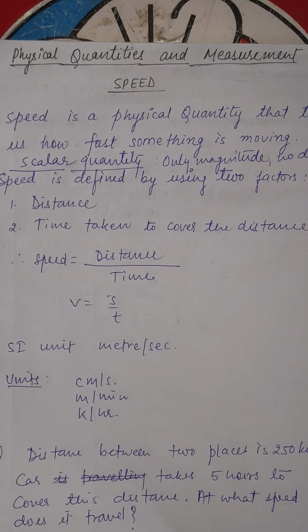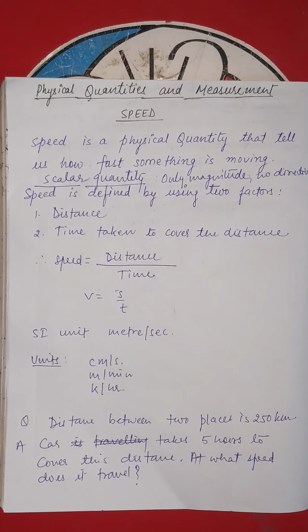Now, what is speed? Speed is a physical quantity. Okay, speed is a physical quantity, which means it has a unit. We will represent it with a unit, that's why it is a physical quantity. Speed is a physical quantity that tells us how fast something is moving.